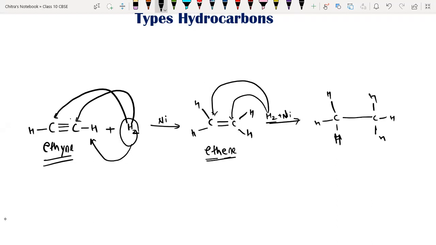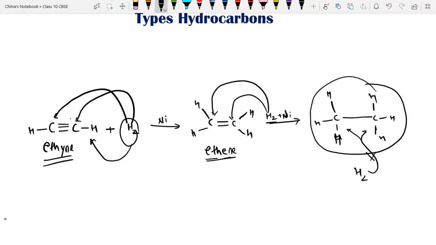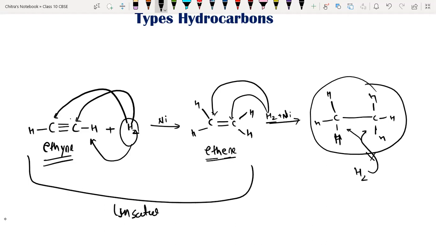Okay, so suppose Samarth wants to add 1 more hydrogen molecule over here, is Samarth going to attach more hydrogen atoms here? No, sir. That means that hydrocarbon is now saturated. So on the basis of presence of carbon-carbon double bond, triple bond or single bond, we can say that both of these hydrocarbons are unsaturated. Why? Because we have added hydrogen in it.